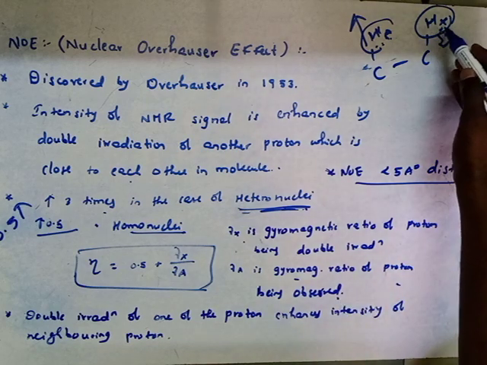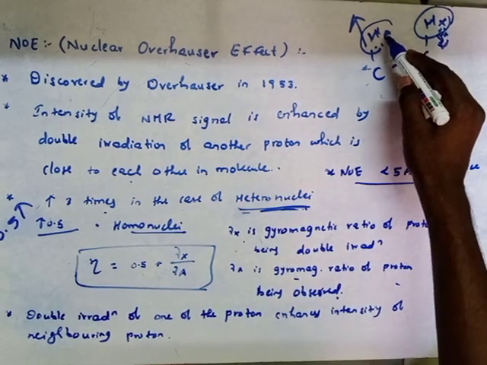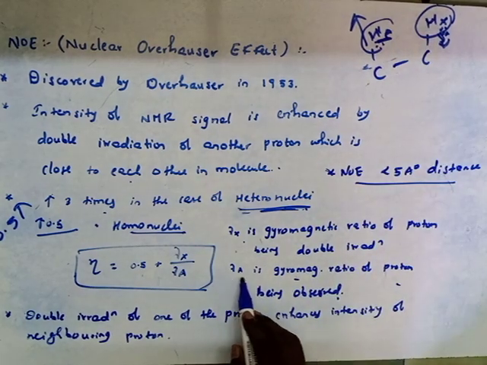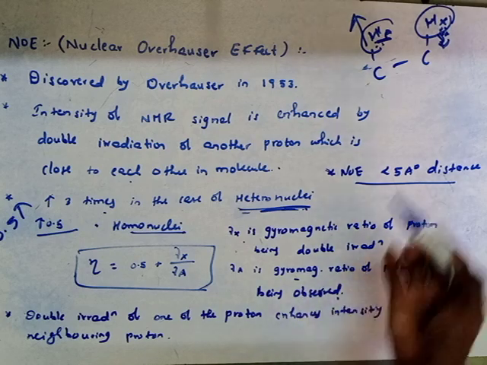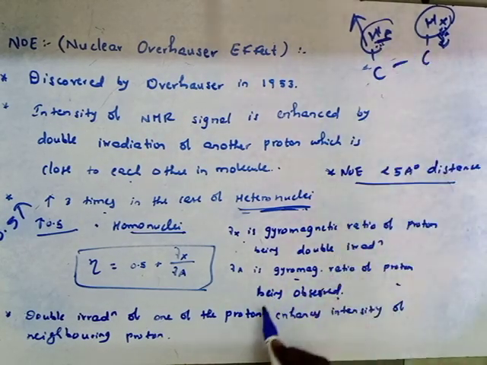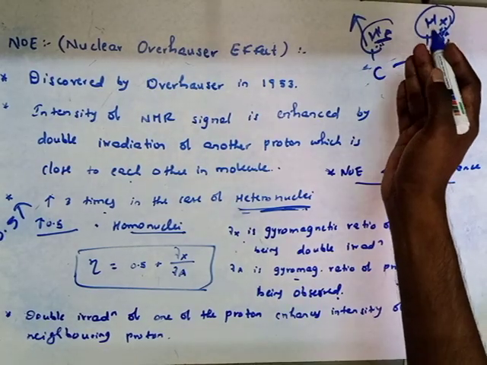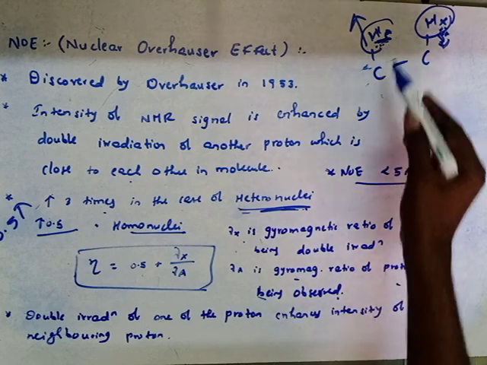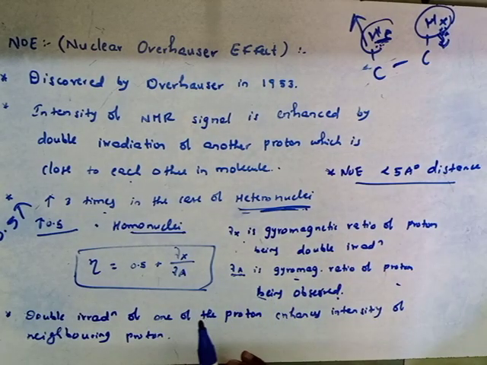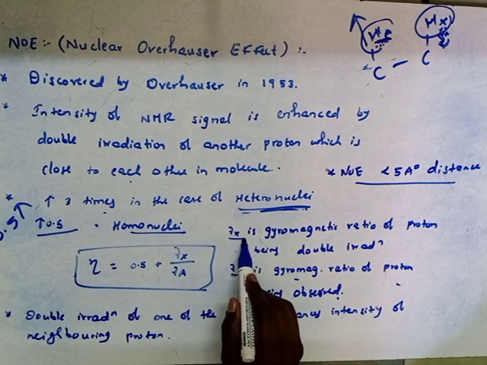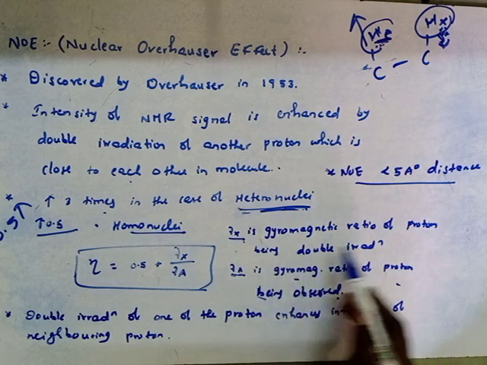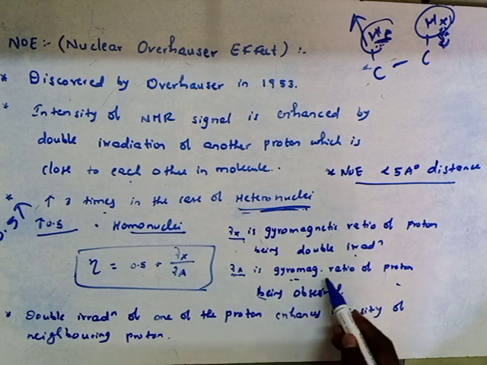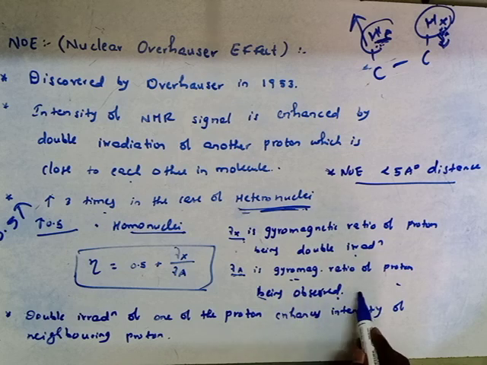If we irradiate this proton, the signal will be enhanced for the other type of proton, and that is the value for gamma A. Simply remember, gamma X is the gyromagnetic ratio of the proton which is double irradiated, and gamma A is the gyromagnetic ratio of the proton being observed.